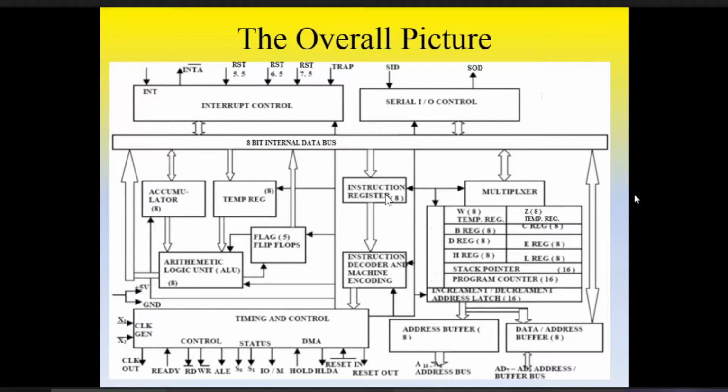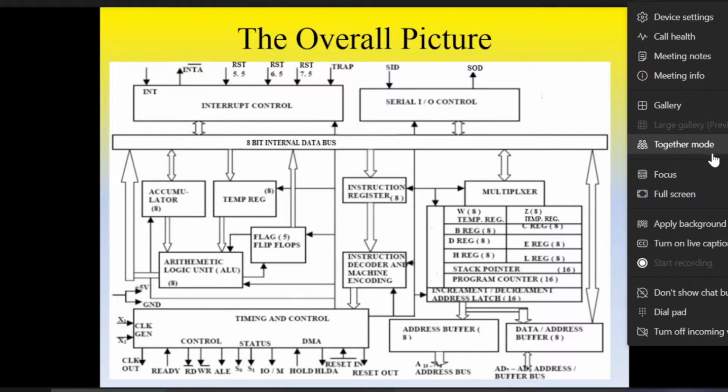And this picture you will find everywhere, in all the books, in all the online materials also. This is the basic 8085 architecture. First, we have to know this 8085 is a processor, an 8-bit microprocessor. This chip 8085 has 40 pins.